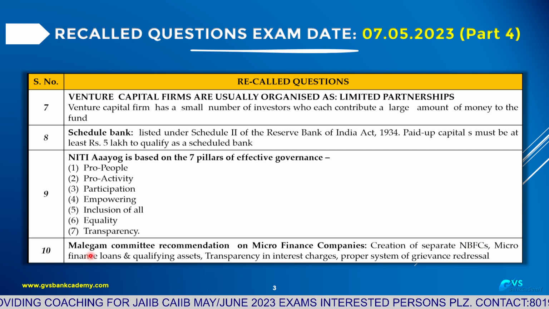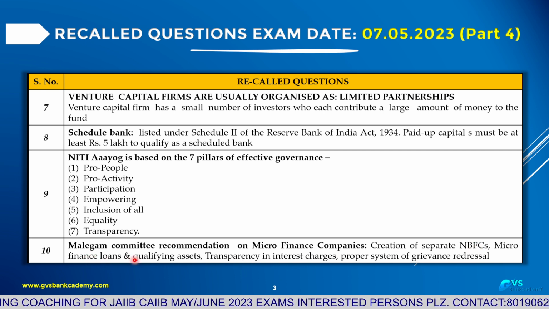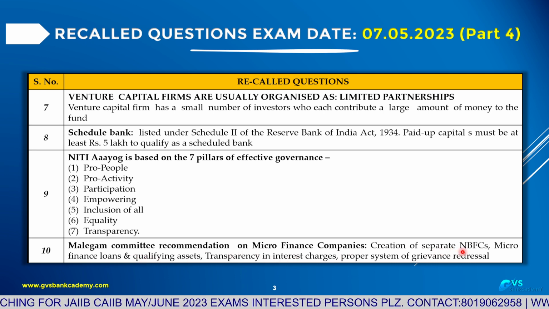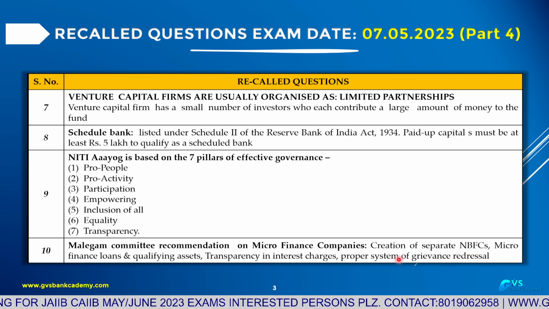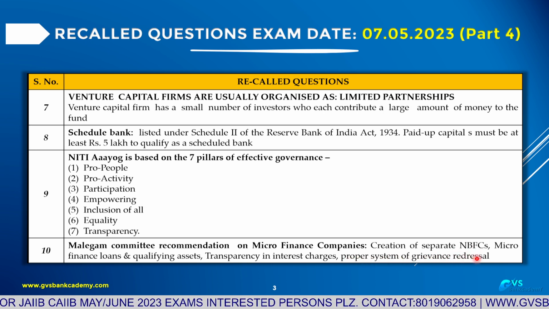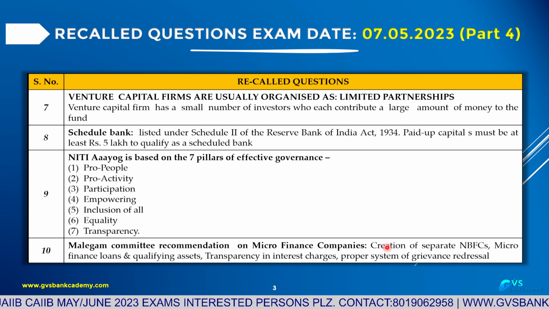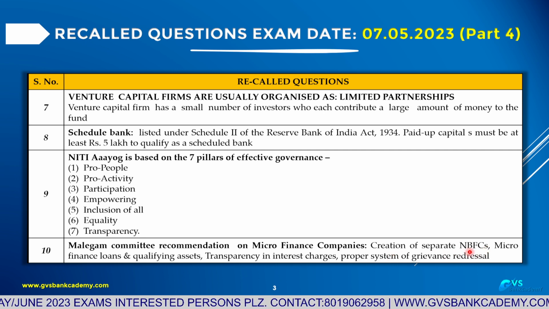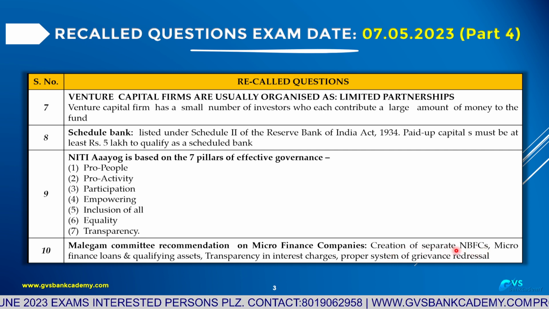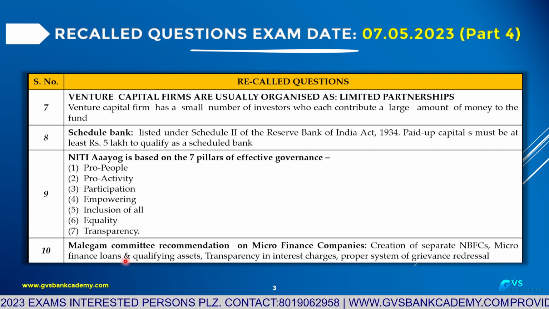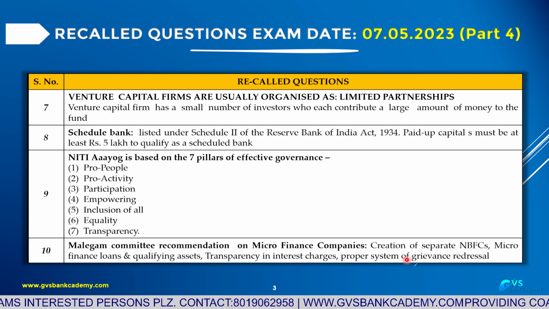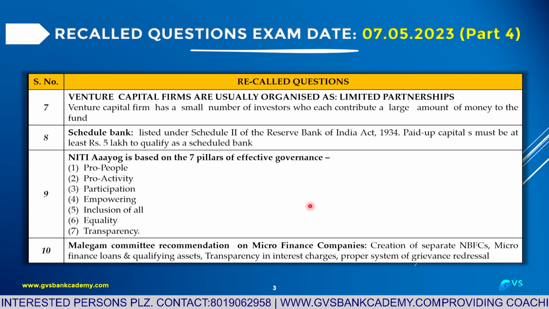Microfinance loans definition, family income, qualifying assets, transparency in the interest rate charged by the microfinance institution from customers, and a proper system of grievance redressal. These are some of the important recommendations given by the Malegam Committee on microfinance, non-banking finance. What are they? Creation of separate NBFCs, microfinance loans definition, qualifying assets, transparency in interest, and a proper grievance system. Question number 10.